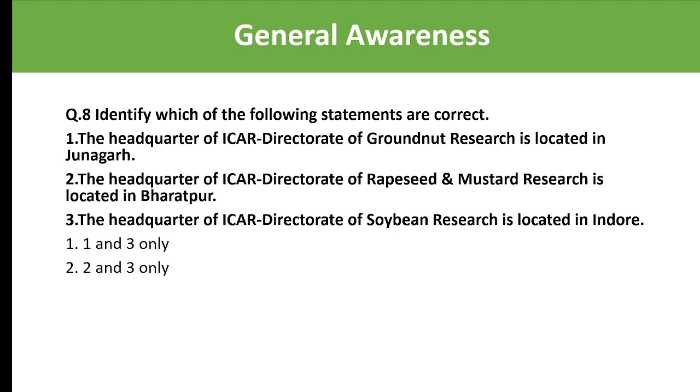And the options are 1 and 3, 2 and 3, 1 and 2, 1, 2 and 3. Which of the following statements are correct regarding the headquarters of ICAR? And the right answer is all three are correct. That is, Directorate of Groundnut Research is located in Junagadh. Directorate of Rapeseed and Mustard Research is located in Bharatpur. And Directorate of Soybean Research is located in Indore.